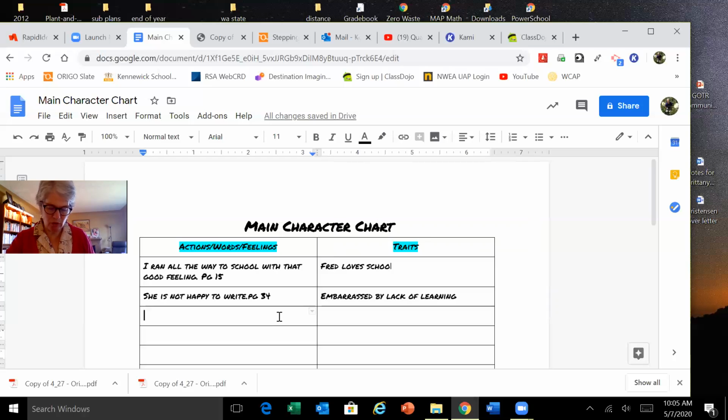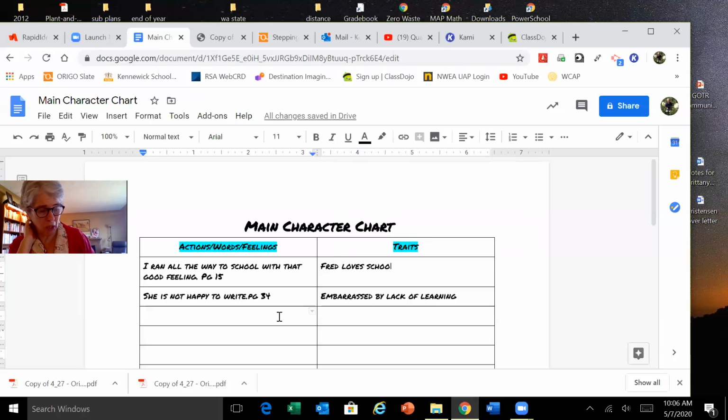"I'll teach you how to write cursive now. You're ready." I knew what that was. That kind of writing some grown-ups used, just flying across the paper 90 miles an hour. I couldn't wait to learn that too. So I learned cursive in 3rd grade. It's something we haven't done as much since I've started teaching, which is teaching handwriting. But years and years ago, handwriting was a huge skill.